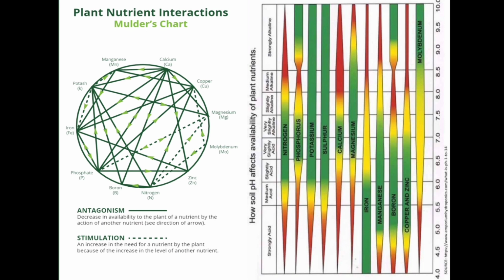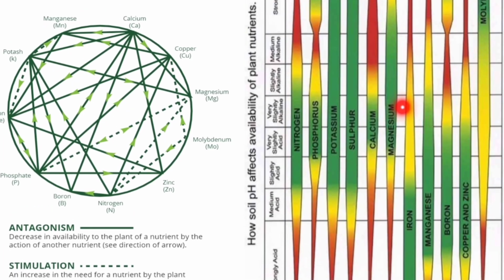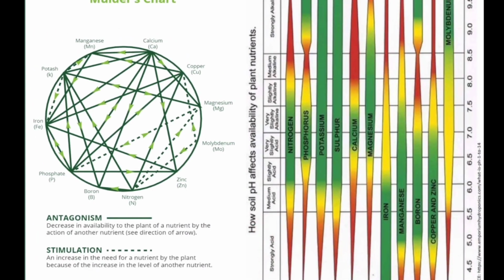Friends, before explaining the Mulder's chart, I want to say that all minerals are available at an ideal pH of 5.5 to 8.5. We can clearly see that iron, manganese, boron, copper, zinc, molybdenum and the rest of the nutrients are available at an ideal pH of 5.5 to 8.5. Here we can grow all kinds of plants. And here is the Mulder's chart.